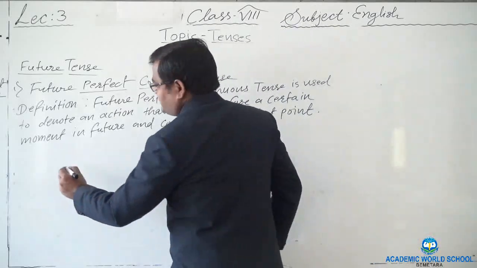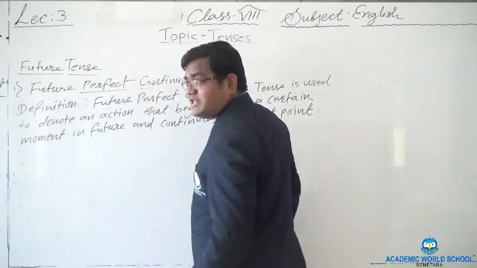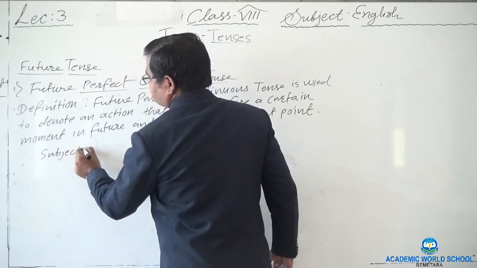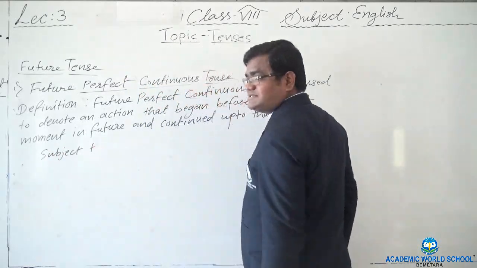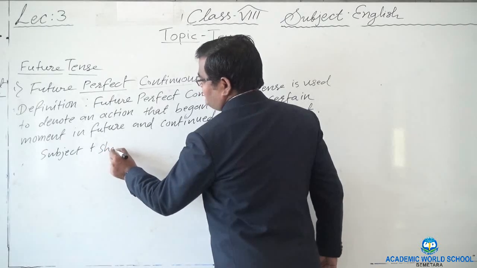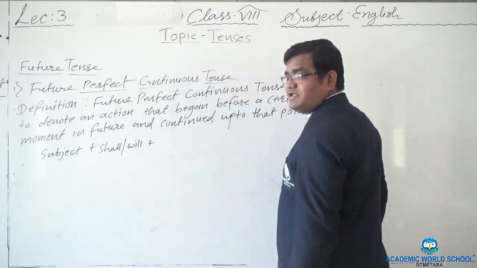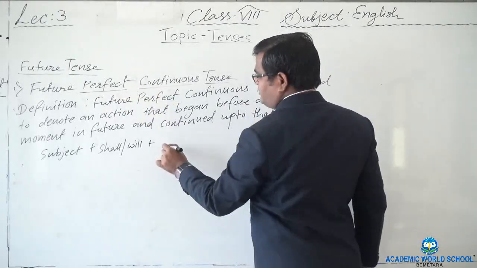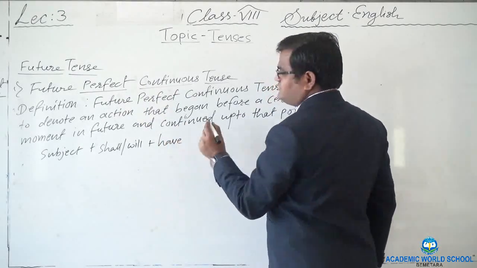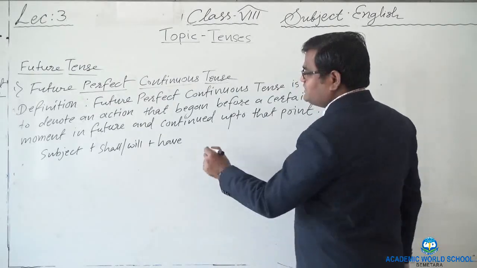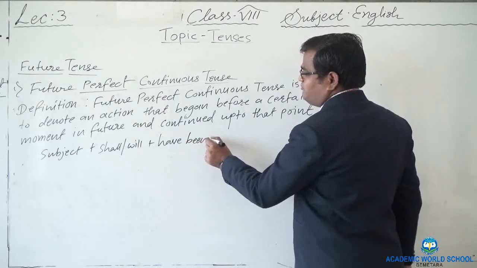Let's write an example here. Before that, let's see the formula. The formula will be simply subject plus shall or will, because without shall and will we cannot make future tense. Then in future perfect, we have the option, and continue. You have learned in present and past also that we put been.